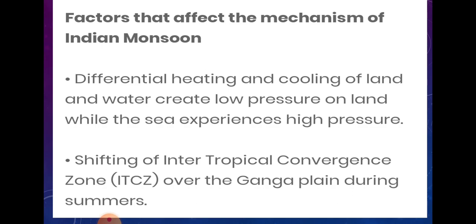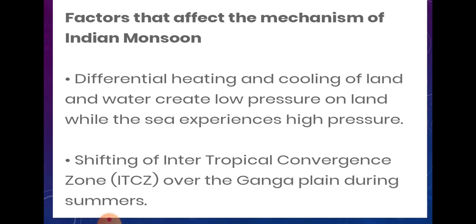The first factor is that the differential heating and cooling of the land and the water create low pressure on the land, while the sea experiences high pressure. Differential heating and cooling means there is a different rate of heating and cooling in the land and the sea.